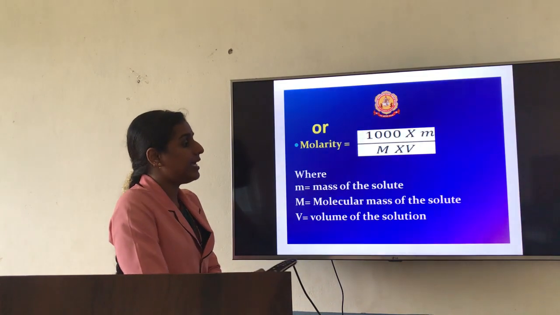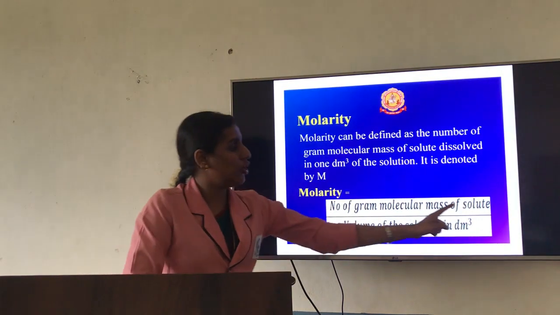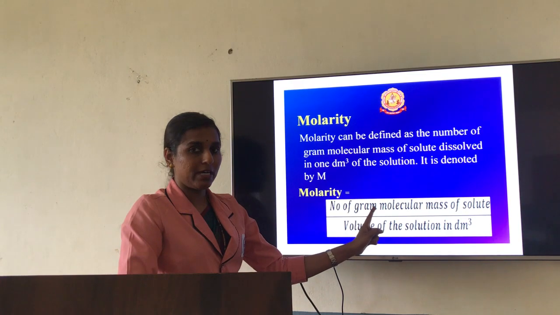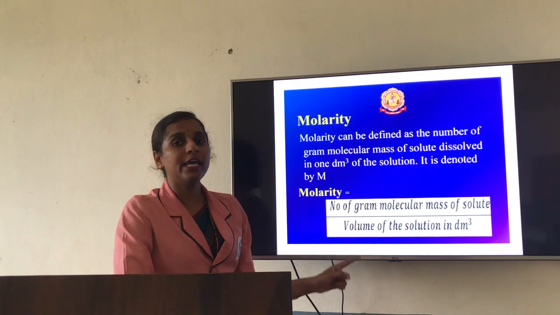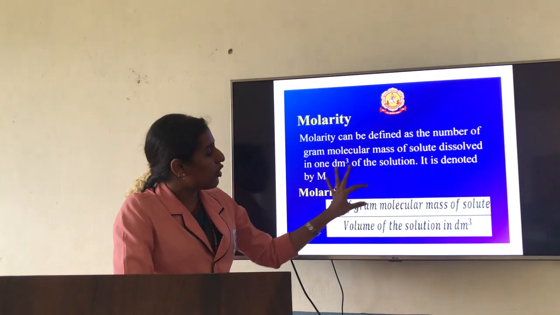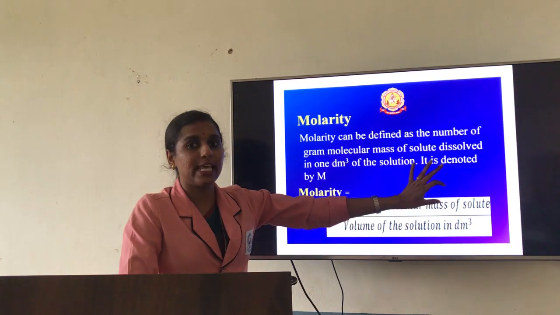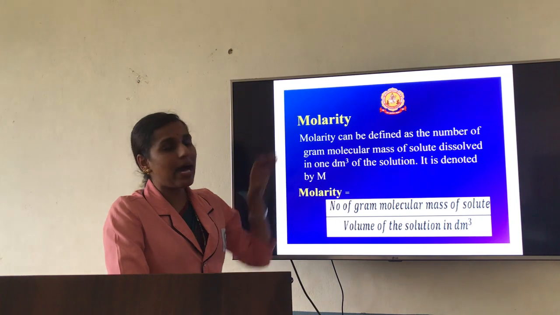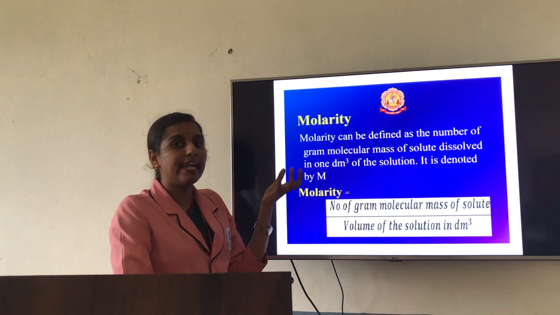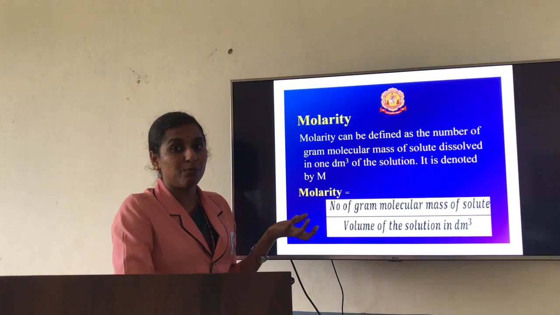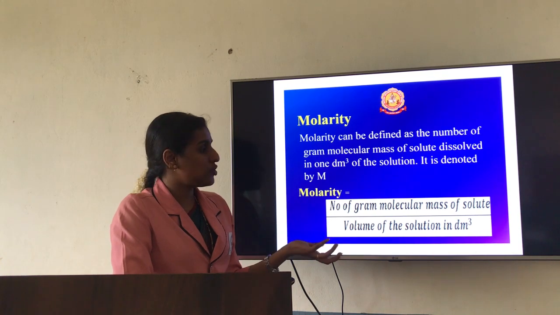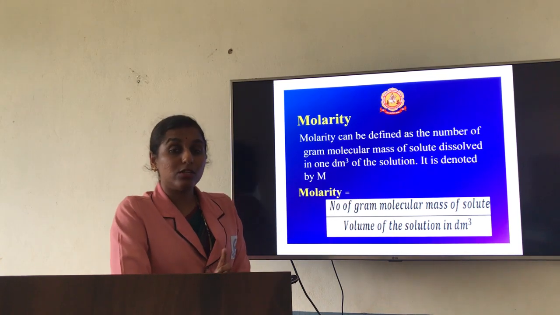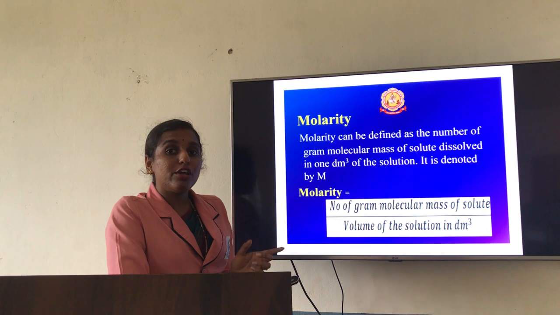What is meant by the number of moles of the solute? This is nothing but mass by molar mass. So the number of moles of solute is equal to mass by molar mass. Mass is whatever weight they have given in the problem, so that only you are supposed to substitute. Molar mass is the total molecular mass you are going to find.